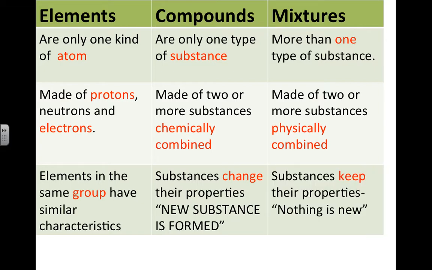However, in a mixture, nothing is new. There's no chemical change. It's a physical change. Sometimes it might look different. If something melts, it might have a different shape, and it might conform to the container it's in, so it looks a little bit different, but it's completely the same. The elements that made it up before are still there with their same properties. So if you have a piece of iron and you melt it, it's the same thing. It's always going to be magnetic.